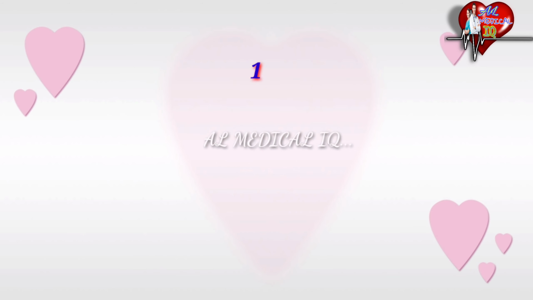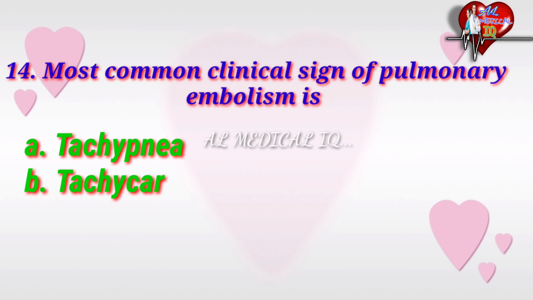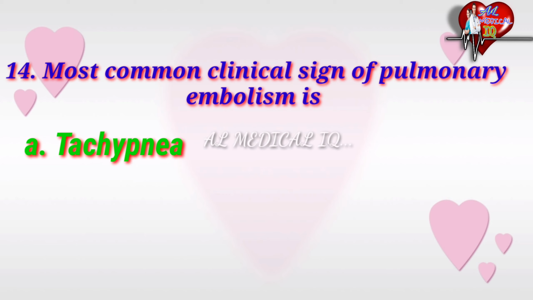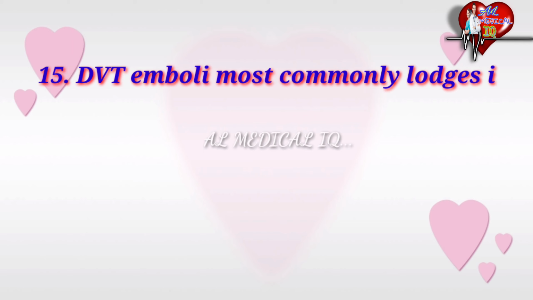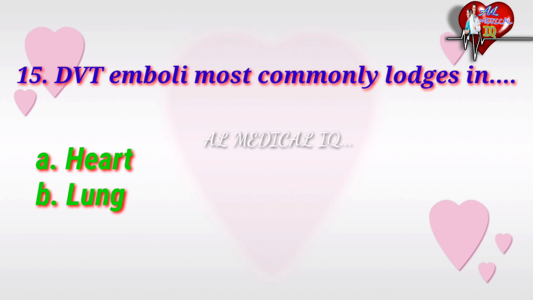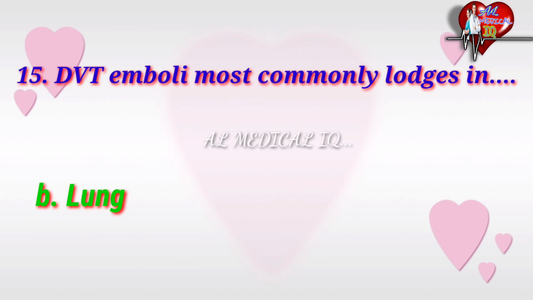Next question. Most common clinical sign of pulmonary embolism is, options are tachypnea, tachycardia, cyanosis, sweating. The correct answer is tachypnea. Next question. DVT emboli most commonly lodge in, options are heart, lungs, kidney, brain. The correct answer is lungs.